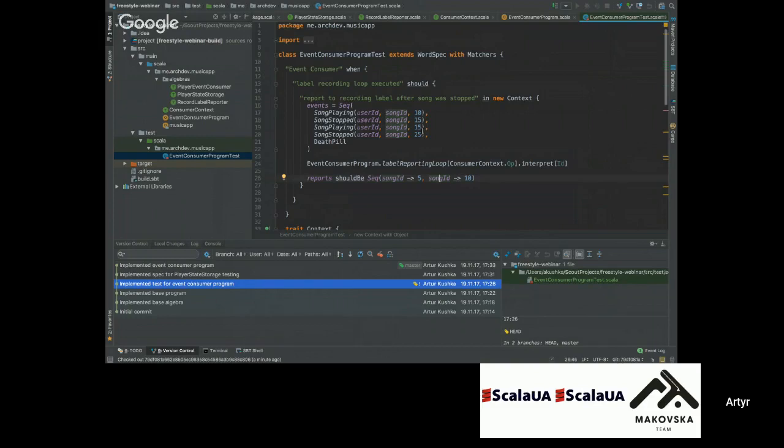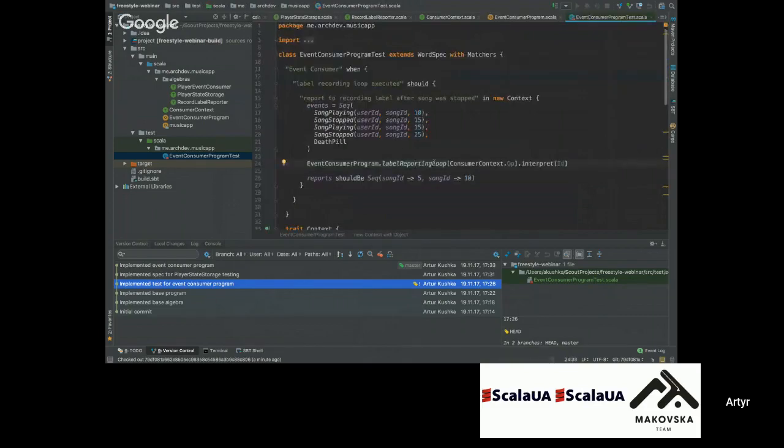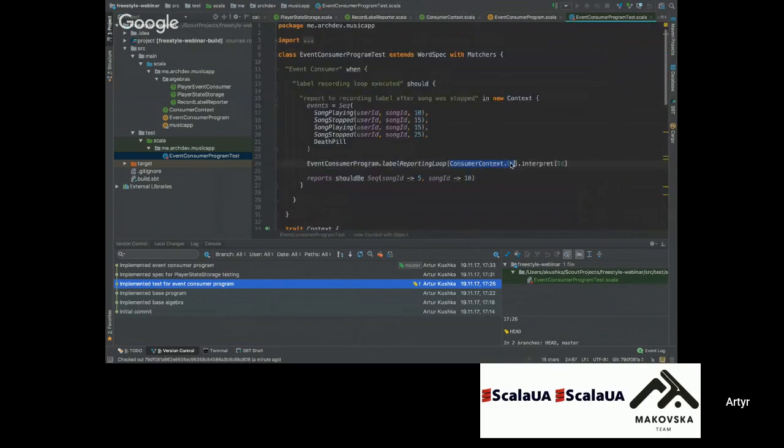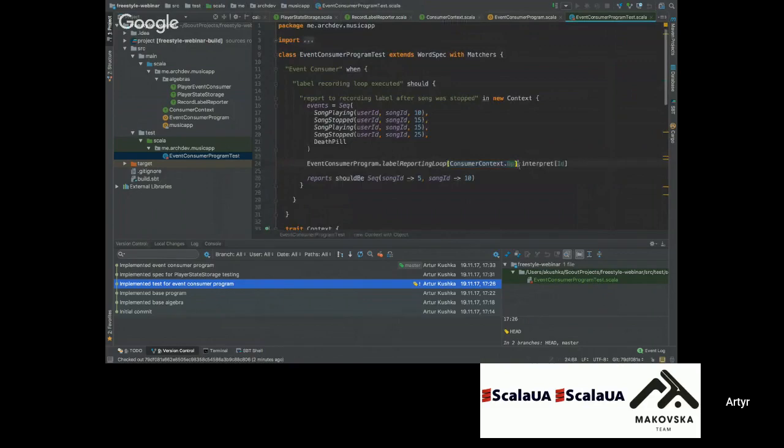And now it's exactly the time to describe how we can execute our programs. We take our label recording loop that we programmed before, and as a parameter, as I said before, we provide the coproduct of operations that we have in the current model, so ConsumerContext.Op, a group of all the operations that we support. Later on, we have this magic method .interpret[Id]. What does it really mean?